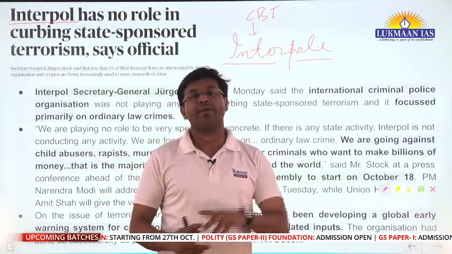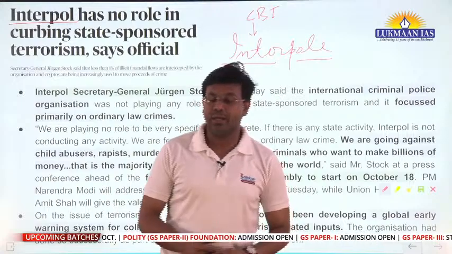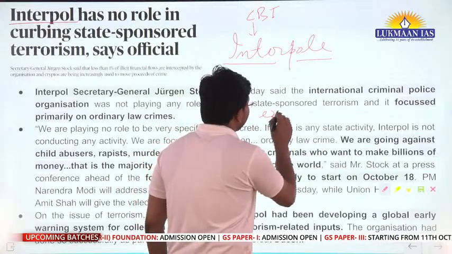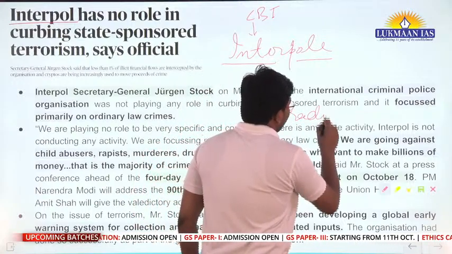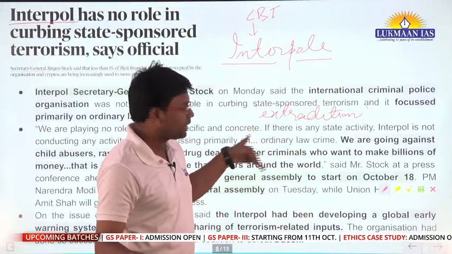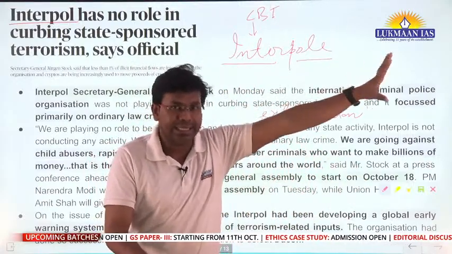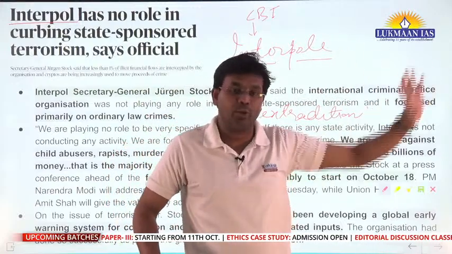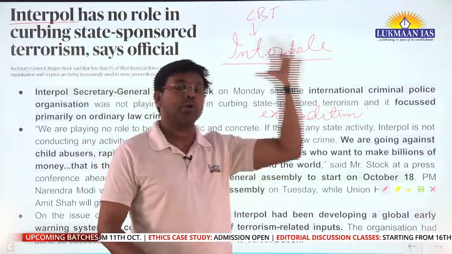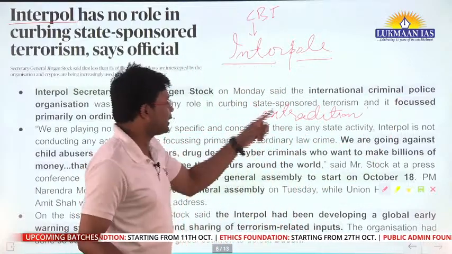For bringing persons back from other jurisdictions, we have different kinds of understandings with other countries. We have extradition. We have signed extradition treaties with other countries, right? So we extradite people. For example, one of the offenders from India, let's consider he is staying in the United Kingdom or some other country. The governments know, but Indian police cannot go there and bring him back directly without their permission. So we have a treaty which is known as an extradition treaty.